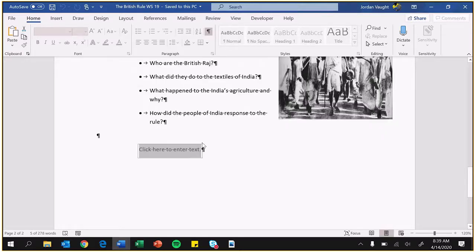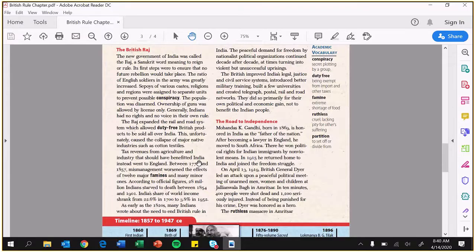You shouldn't need to go to Google or anything to answer this. It's all right there in the PDF. So do not go to Google, do not copy and paste things, because you can just read it here. Just start here in the new government, read through this. It's 1, 2, 3, 4, 5 paragraphs. It's not even that long. So just read this and see what the British people did to India, and then you will understand the questions and you can answer that.